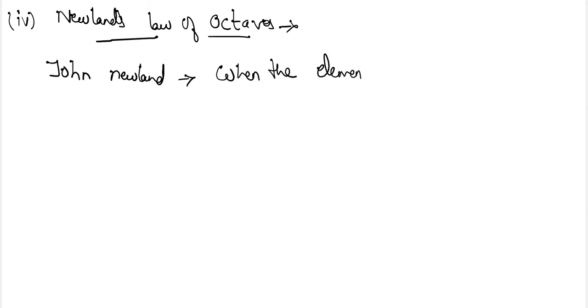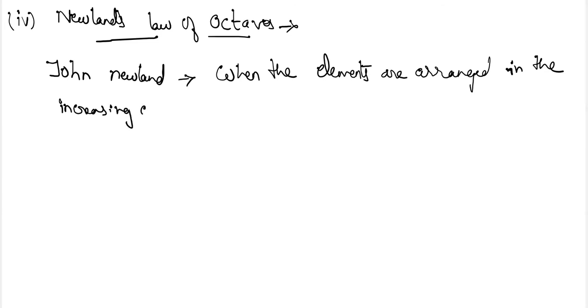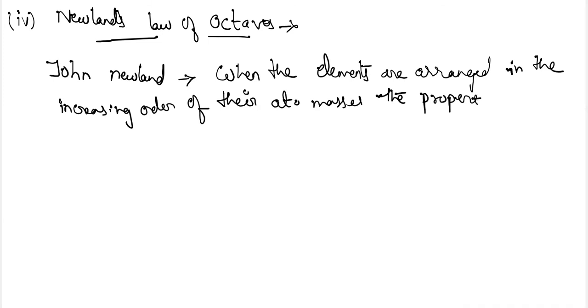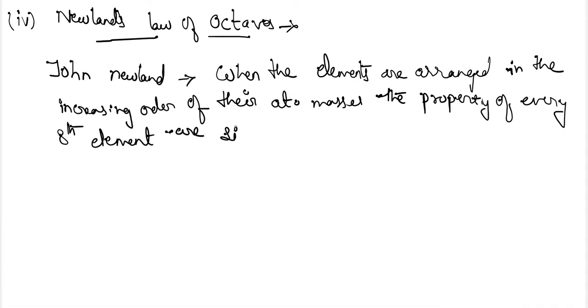when the elements are arranged in the increasing order of their atomic masses, the property of every eighth element is similar to the first one. So this particular rule was called Newlands' law of octaves.